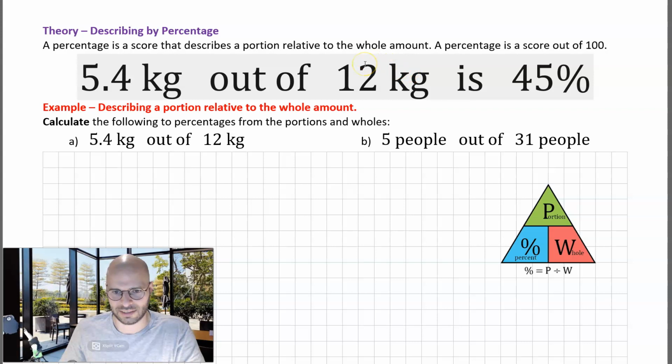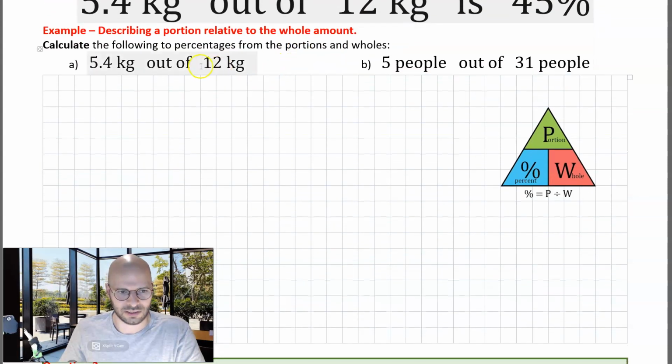Let's have a look at how this calculation is done. Example A, we wish to calculate the following percentages from portions and wholes. 5.4 kilograms out of 12 kilograms. What percentage is 5.4 kilograms out of 12 kilograms?